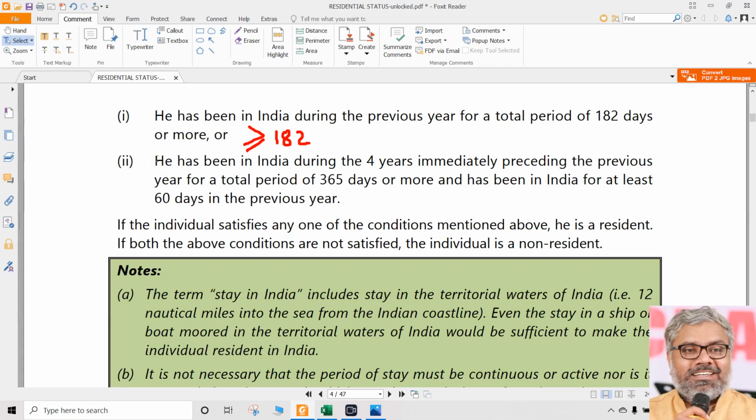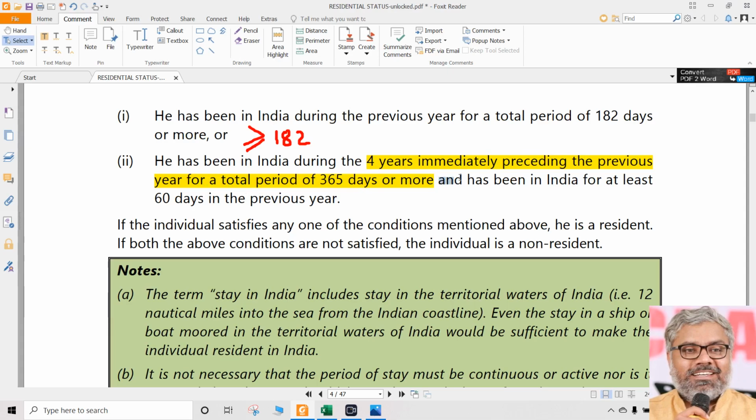What is this condition number 2 talking about? That a person has to be in India, means stayed in India during the 4 years immediately preceding the previous year for a period of 365 days or more. This is one point we are talking about. That means the stay of that person should be in India during the 4 years immediately preceding the previous year. How much time? For a total period of 365 days or more.